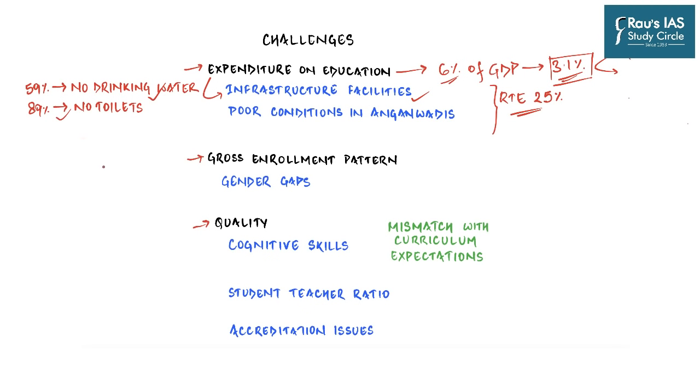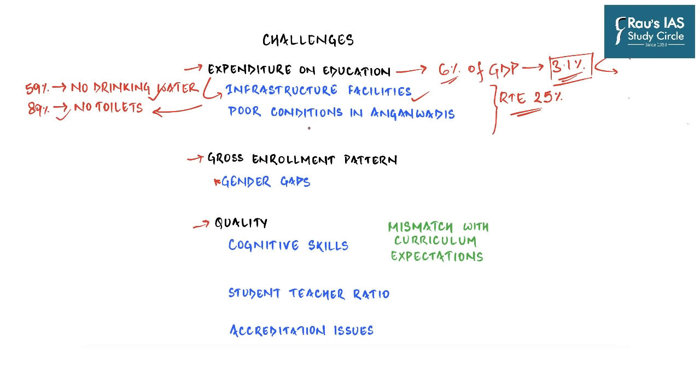Similarly, data released by the National Institute of Educational Planning and Administration revealed that only 3.5% of the primary schools in Bihar and Chhattisgarh had toilets specifically for girls. So most of the schools do not have gender separation as far as toilets are concerned, and that is definitely a big problem or a hurdle to fill the gender gap in education. We'll come to that later.